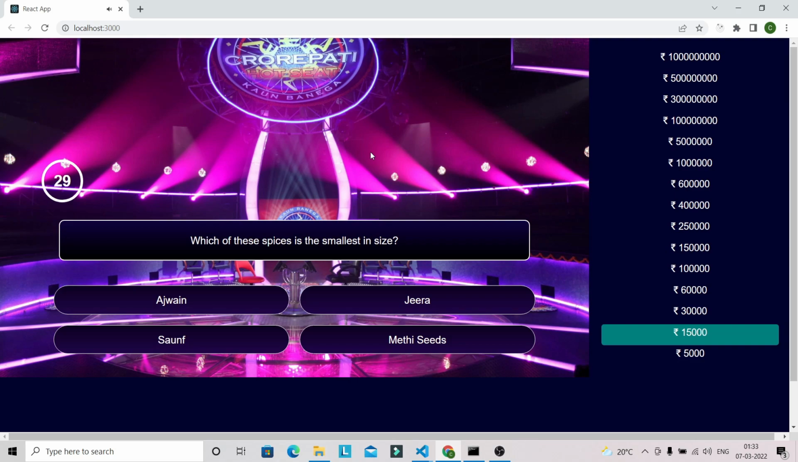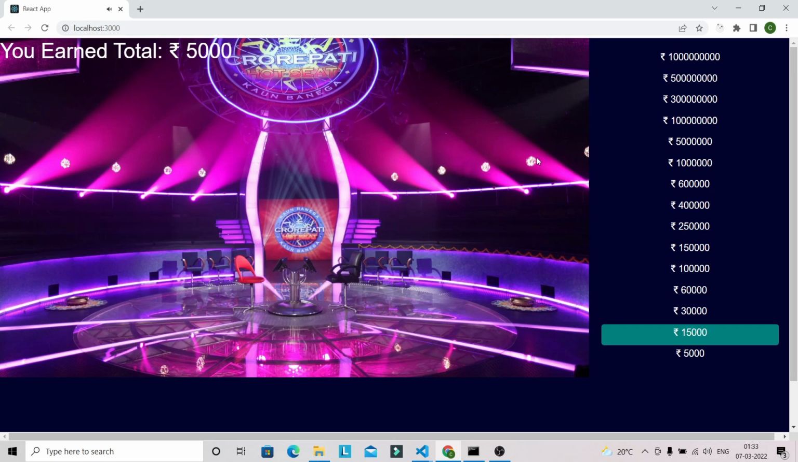So now I'm going to select this time wrong answer. Let's see whether it's working or not. So this is wrong answer. So now you can see that you are able to see the total prize money.